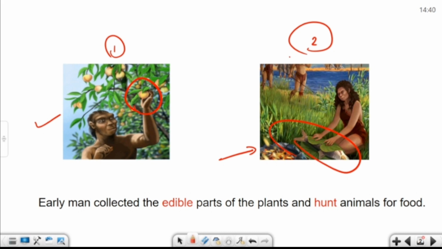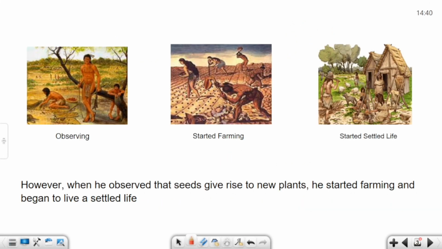These early humans started agriculture, but the question is how they learnt about it. We will try to understand how early humans started agriculture with the help of the next slide. In the first image, early man is observing that plants grew from the seeds. So they started practicing farming.